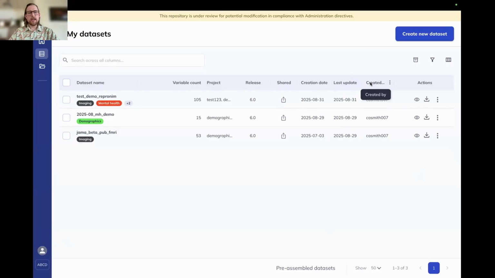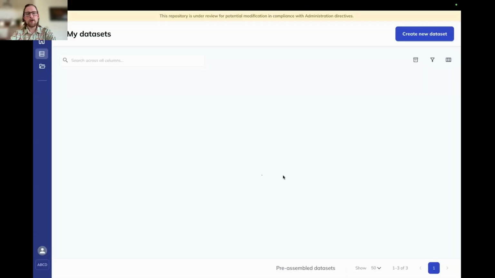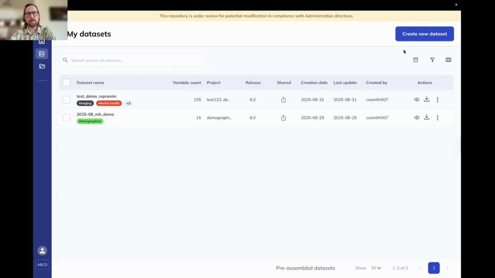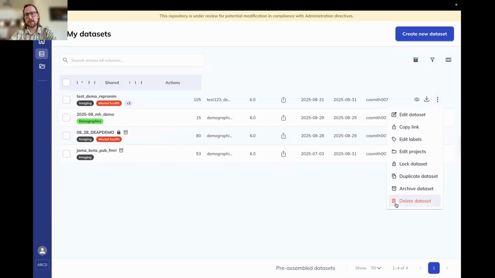Now, when it comes to creating and storing data sets long term, this page can get pretty messy because you might be creating a lot of data sets. It might be kind of clunky. So there are a few options. You can archive data sets. If you select archive, it's going to remove that from your home page. You can always re-bring it back into view by selecting show archive. And then you can always delete data sets that are not in use anymore.